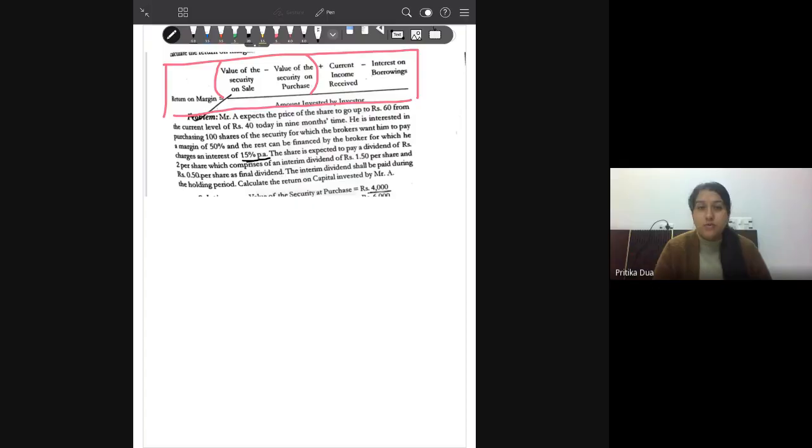So one question I have is, what is the difference between interim dividend and final dividend? What do you mean by interim dividend, or what do you mean by final dividend?